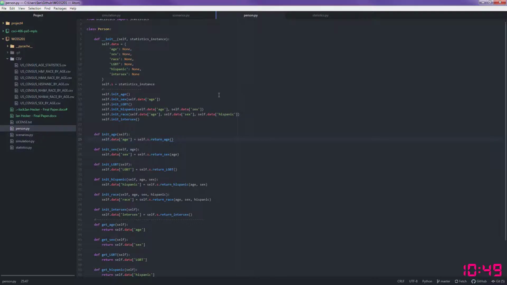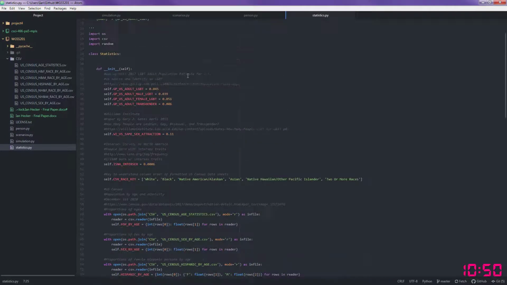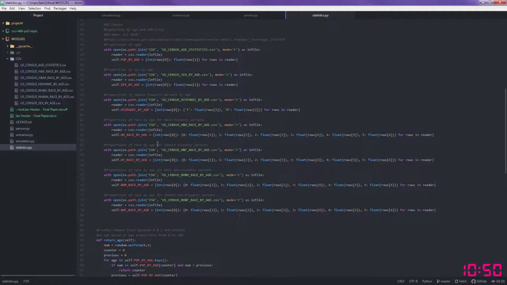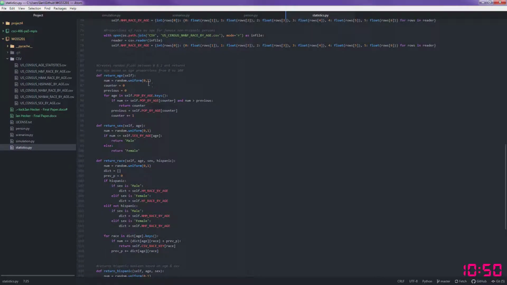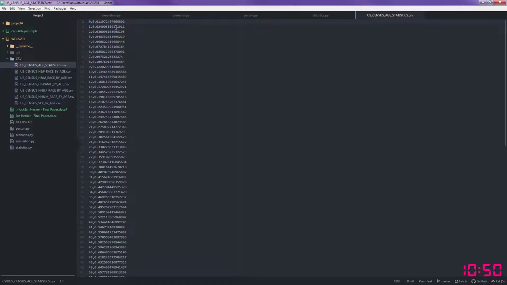So person will start by calling age, which it determines via a random method. It'll determine a random float number, it'll pull one out, and then if this float number is less than or equal to that first proportion from the CSV file, then it will return 0 as the age.